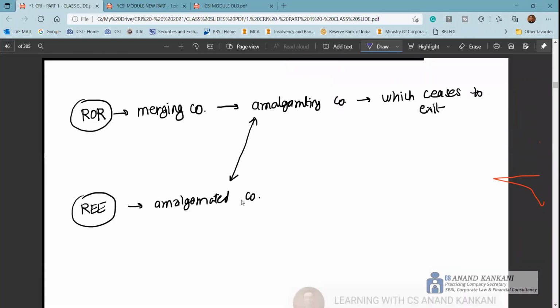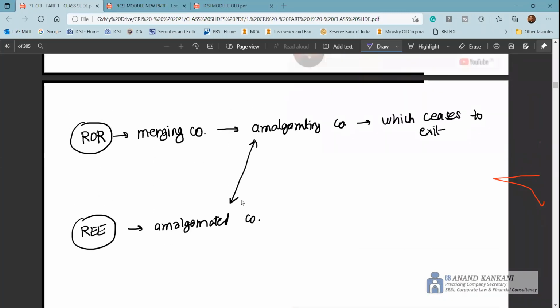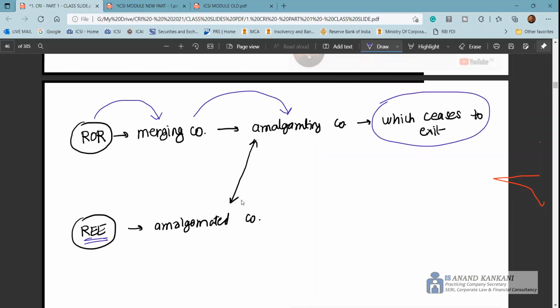Anyway, next, of course, the transferor company is also called the amalgamating company, which ceases to exist. And the other one is called the amalgamated company, that's the transferee company. So how to remember? The transferor company is the merging company, and the merging company is the amalgamating company. So just remember this way and you may not get confused between which is the amalgamated company and which is the amalgamating company.